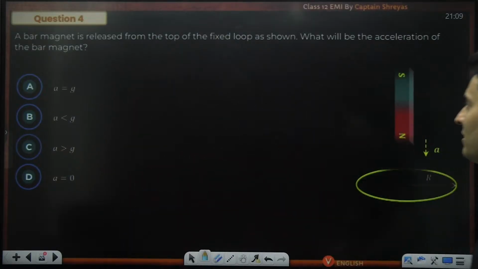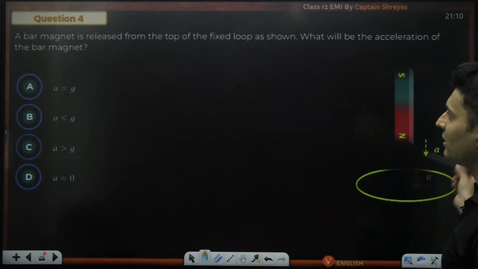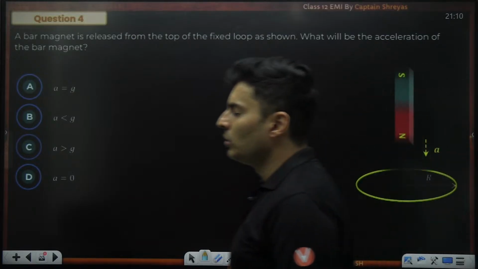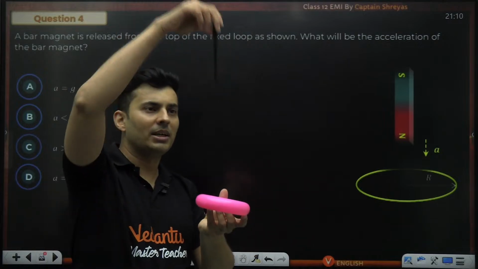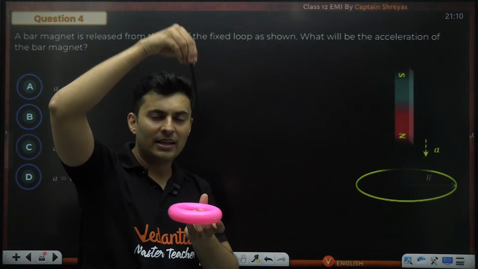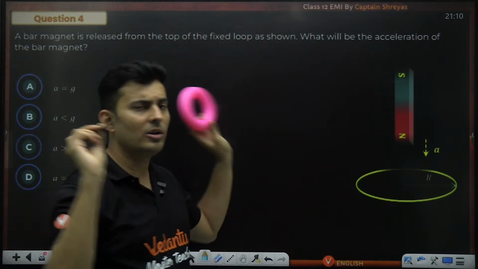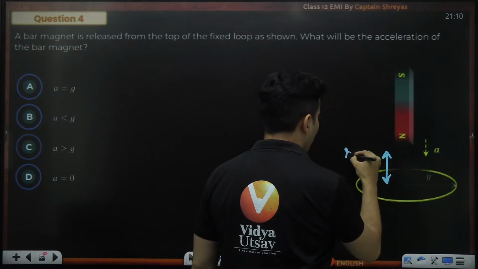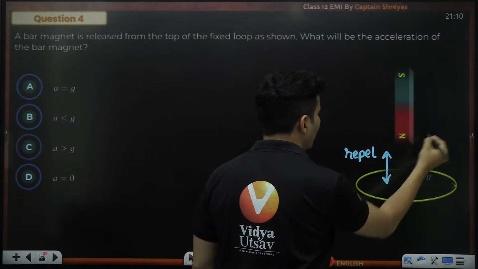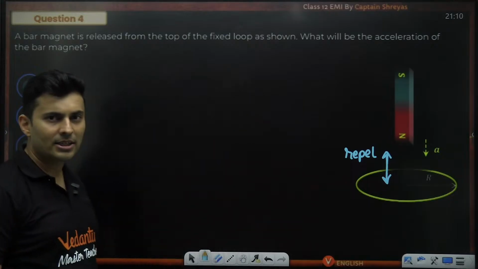A bar magnet is released from the top of a fixed loop as shown. What will be the acceleration of the magnet? You don't have to think much. Guys, this coil is there. If you drop that magnet, as soon as it comes close, Lenz's law will come into play. It will obviously repel. The moment it repels, can it fall down at g acceleration?